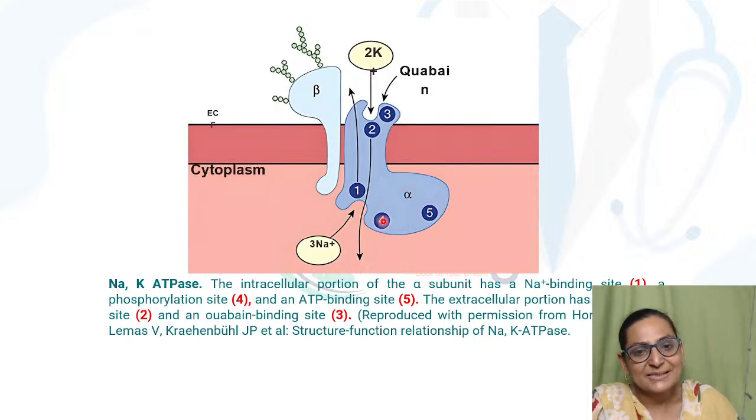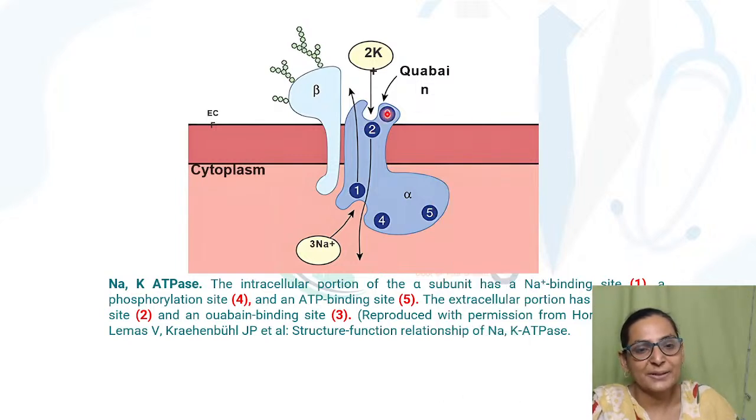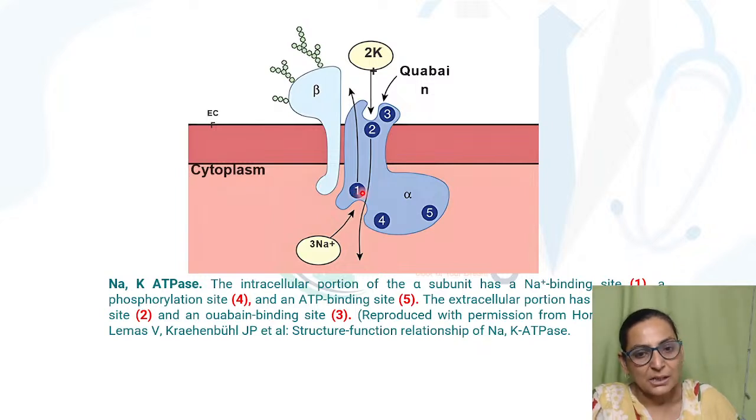You have 3 sites present intracellularly and 2 sites towards the extracellular side. Inside you have a sodium binding site, a phosphorylation site and an ATP binding site. Whereas on the ECF side, you have a site which will bind potassium and ouabain, that is digitalis.